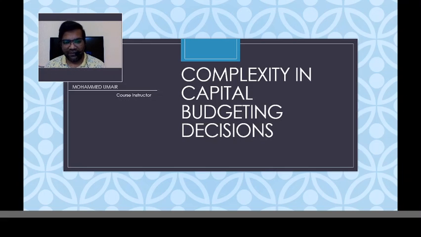Once we have a solid view as to what would be the probable return and what are the risk factors associated with the investment proposal, the finance managers are in a better position to take decisions, right? That is exactly what we do in capital budgeting. Last week we discussed a couple of concepts of capital budgeting, and we stopped at a concept called techniques of capital budgeting, or methods of capital budgeting.